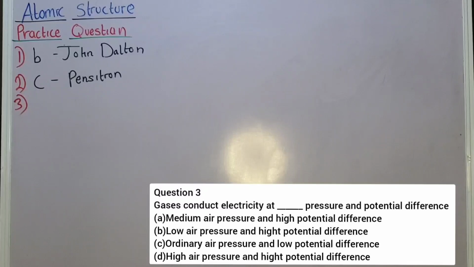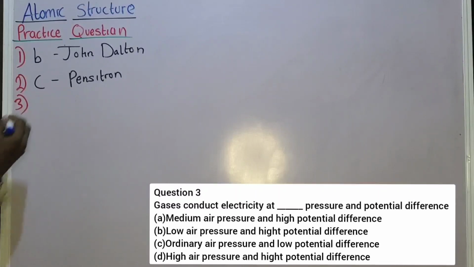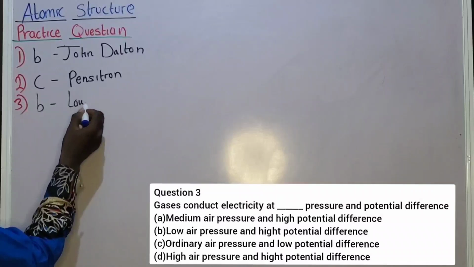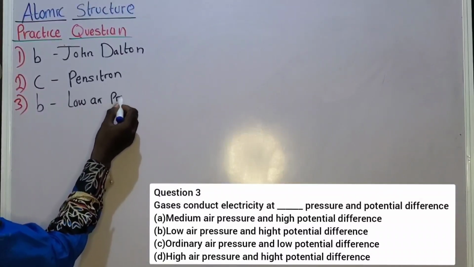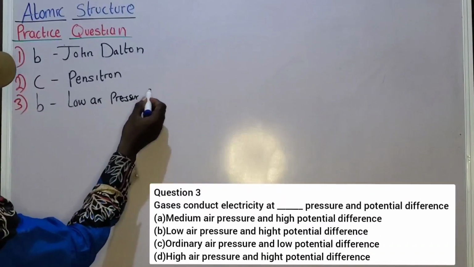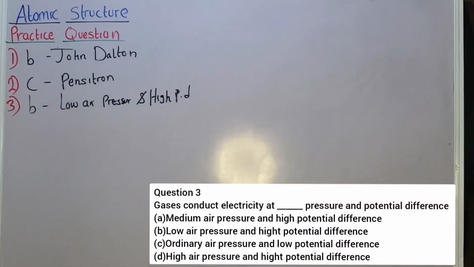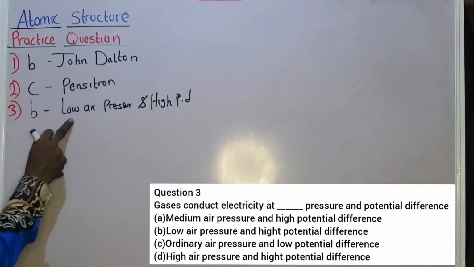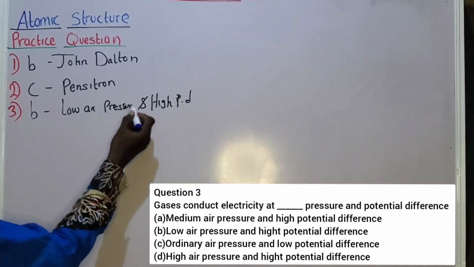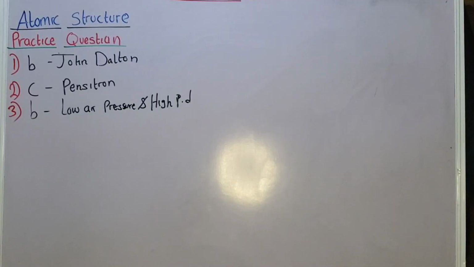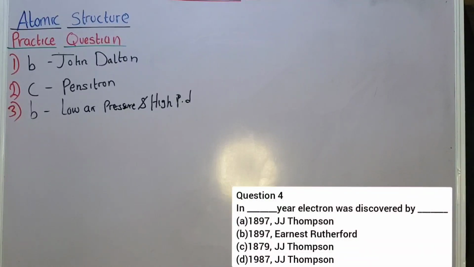What is the answer? The correct option is option B. That is low air pressure and high potential difference. Option B. I'm going to explain. Just pay attention. Gases conduct electricity at low air pressure and high potential difference. Make sure you master that. Okay. Now let's proceed to question number 4.